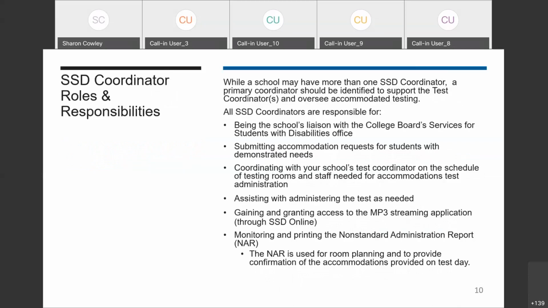As an SSD coordinator, you'll be the primary person responsible for communicating with the College Board SSD office. You'll be responsible for submitting accommodations and support requests. You'll work with the test coordinator to schedule testing rooms and staff necessary to test students with accommodations, and to prepare computers for students testing with MP3 or assistive technology. You'll also be responsible for monitoring and printing the NAR for room planning purposes.